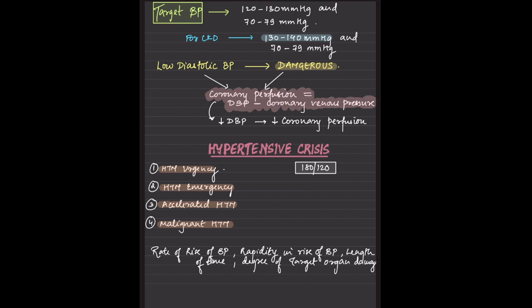So, hypertensive crisis. Coming to the complications of it: hypertensive emergency, urgency, accelerated hypertension, malignant hypertension. So the BP is 180 by 120. What is the rate of rise of BP? What is the rapidity, the length of time, the degree of target organ damage? This is all important to answer.